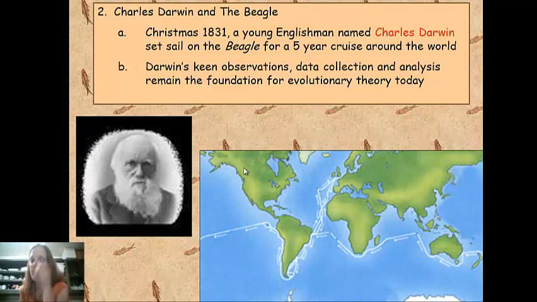And the reason why it's so famous is he was able to see a large variety of organisms that were demonstrating some very clear examples of evolution. So, for instance, he saw these finches. He saw lots and lots of different species of finches that all had different shaped beaks. And the shape of the beak was dependent upon the food that the finch was eating.